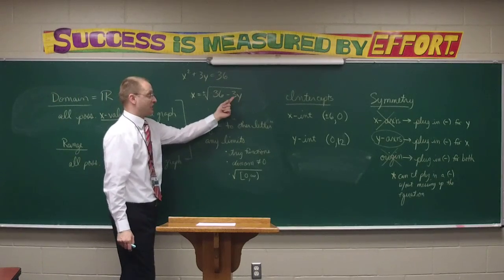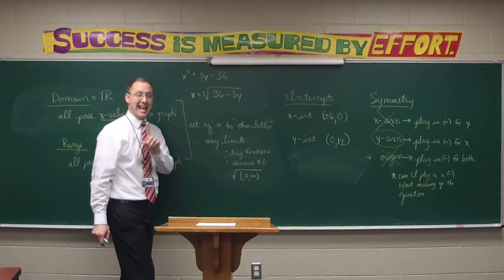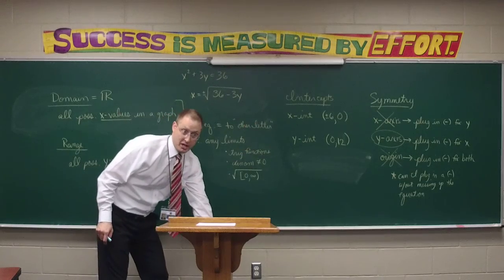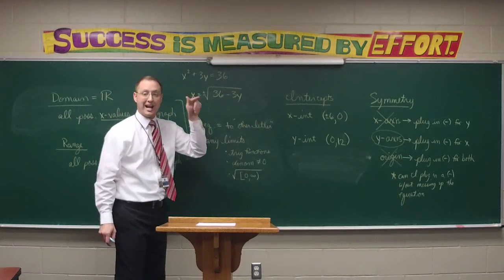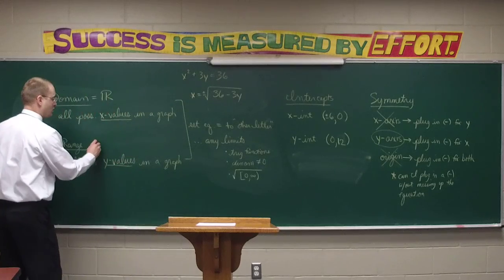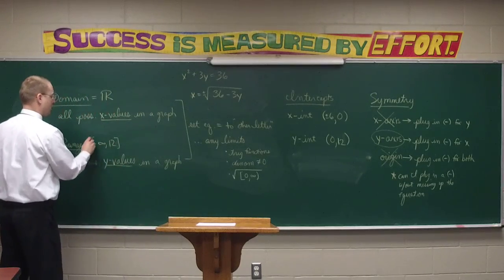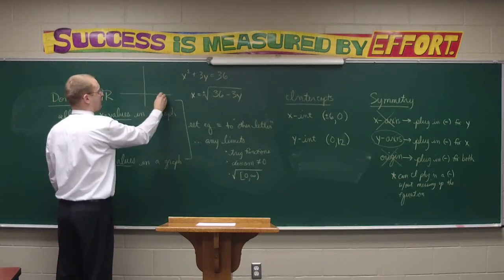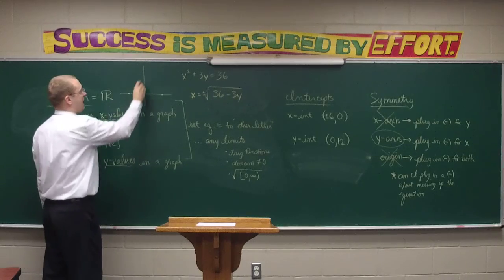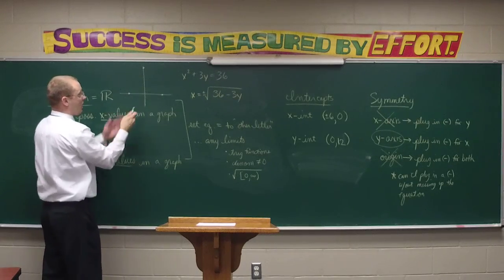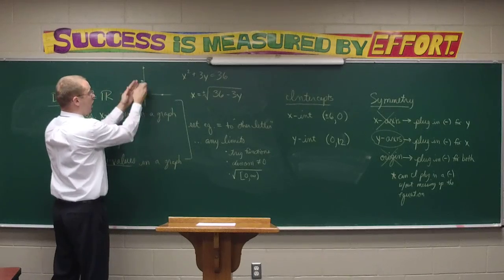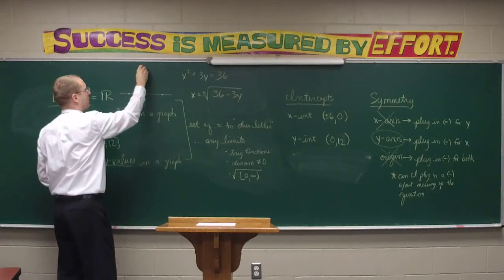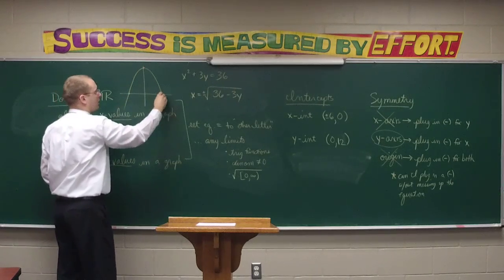Negatives are great because they offset, make it even more positive. But I can't plug in anything bigger than 12. I can go down to negative infinity on my graph, but the graph is never going to rise higher than a 12. My range is negative infinity to 12. I can tell then what I must be looking at with intercepts at 6 and negative 6 on the x-axis, and intercept of 12 on the y-axis. Mirror image side by side, constantly spreading outward, but only going downward. I must be looking at this parabola.